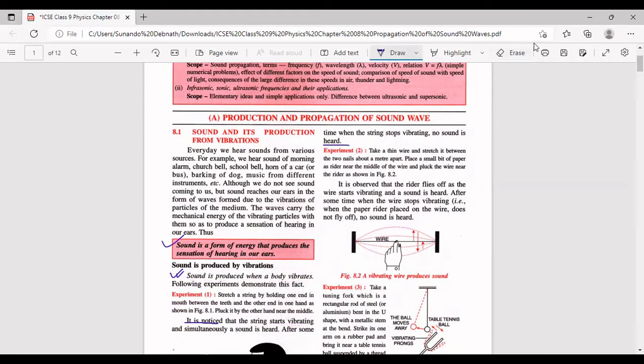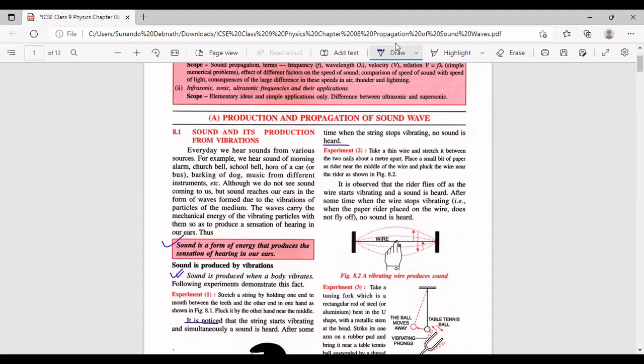The second experiment is also very similar to it. What is this? The person over here has taken a string, a metallic wire, a thin wire, and he has stretched it between 2 nails. These are 2 nails. Okay, so a metallic wire has been tightly stretched between the 2 nails. And this is a wire without an insulation. Okay, means just the metallic wire, not with a plastic insulation on it.